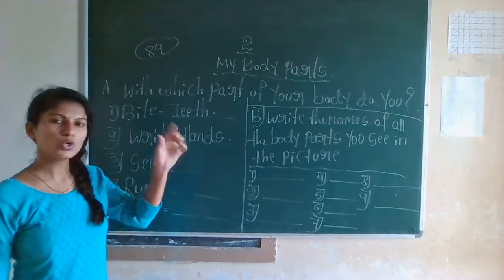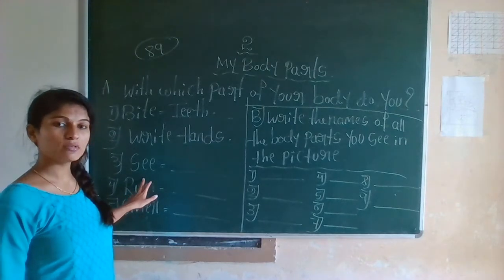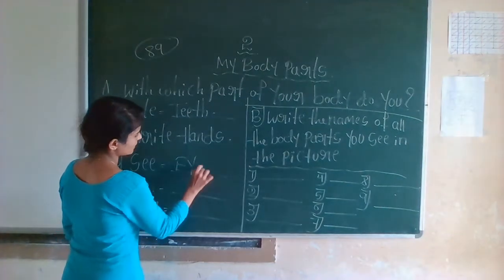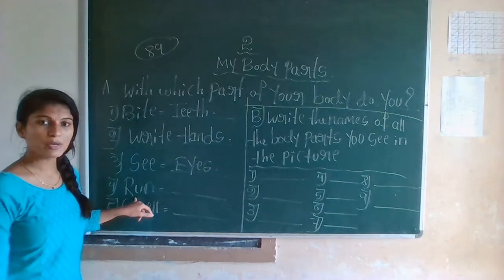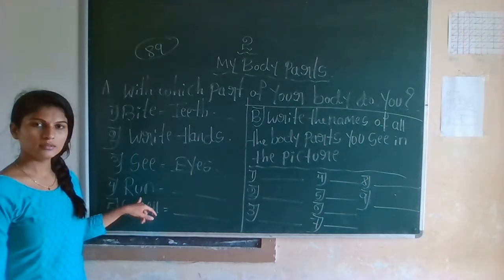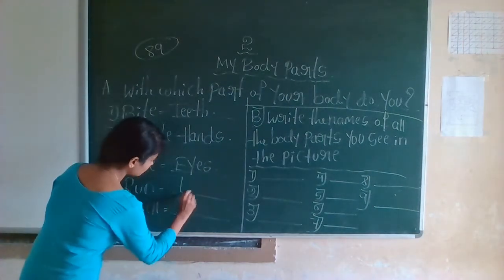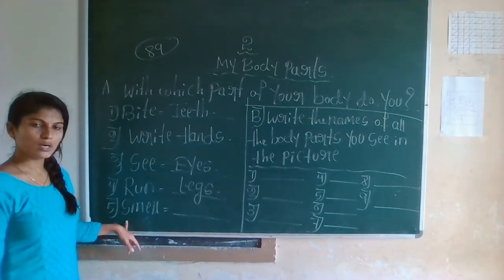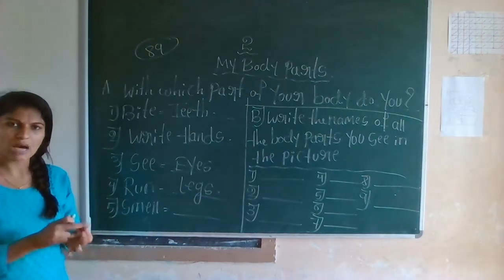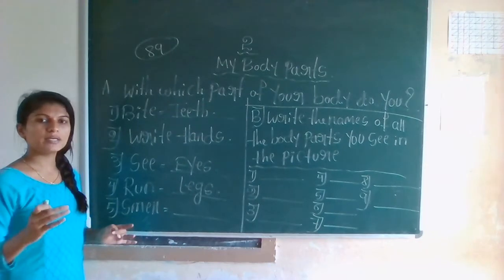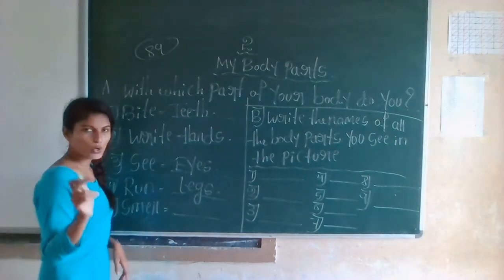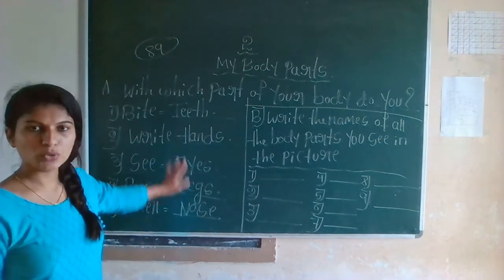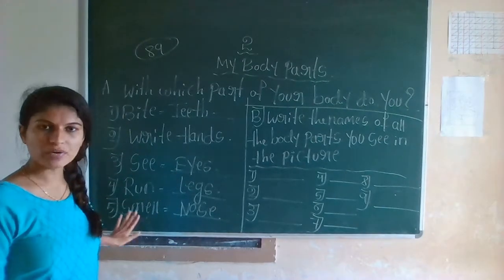It is see. Which body part can you use here to see things? That is eyes. Next one is run. By which body part do you run? That is legs. And the last one is smell. By which body part do you smell the food, the flower, whatever it is? That is your nose. So these are the body parts that you use to do different kinds of functions.